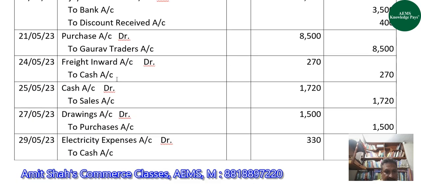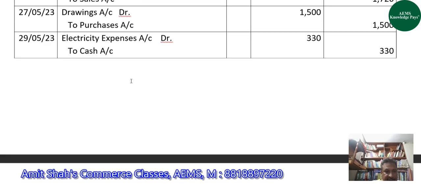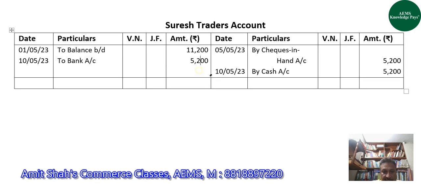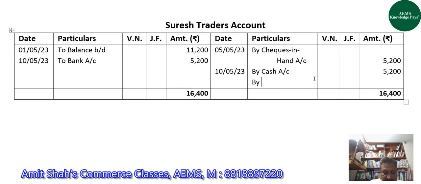After this, Suresh Trader's account is involved nowhere. So now we will close Suresh Trader's account. Debit side is more, so the total of the debit side would be written on both sides. It is 16,400. 16,400 minus 10,400 is 6,000, which is the balance of Suresh Traders on 31st May 2023. So the balance is 6,000.